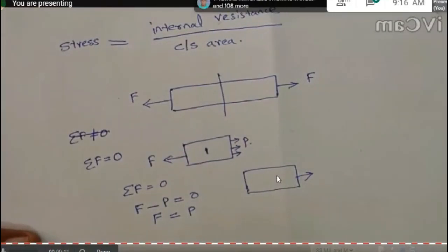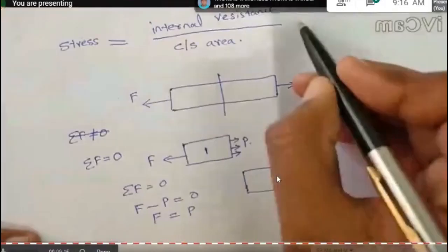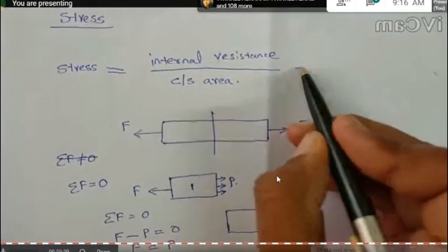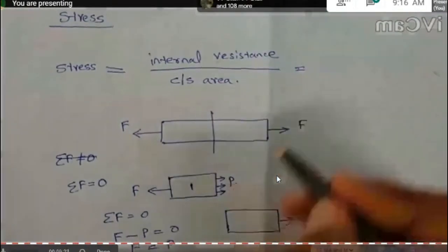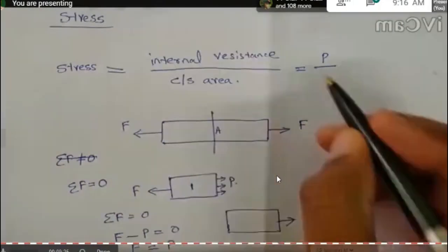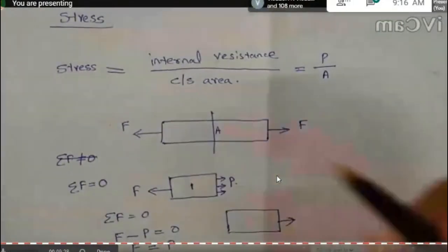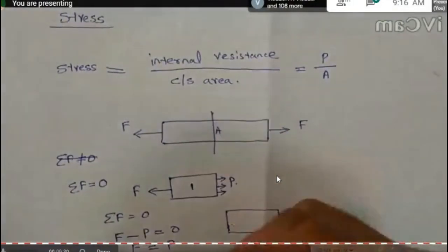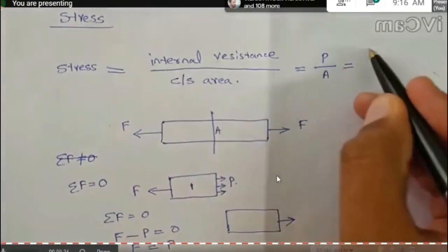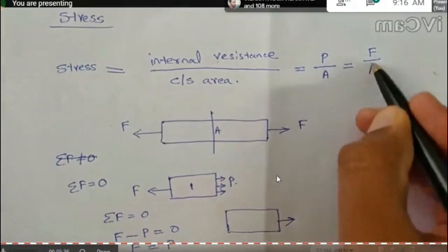In the definition of stress, the internal resistance is P, and if the cross-section area is A, then P by A. From the equilibrium equation we got F is equal to P, so we can write F by A.